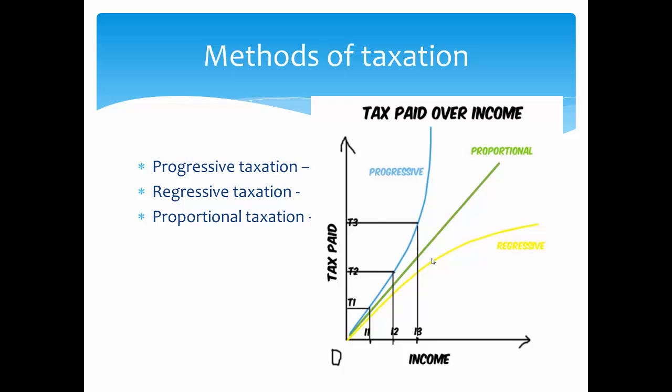So that's it. Now we will see the methods of taxation. There are three methods: progressive taxation, regressive taxation, and proportional taxation. In progressive taxation, the tax rates keep on increasing as your income keeps on increasing. Indian income tax is almost progressive in nature. People who earn less are taxed less, but the people who earn very high are taxed more.